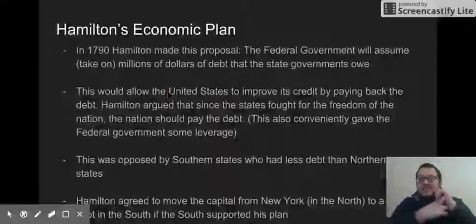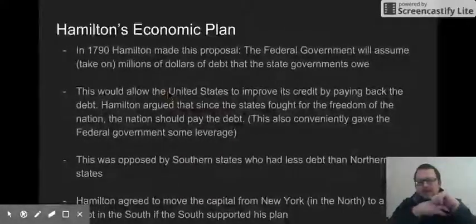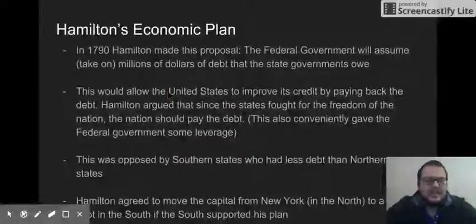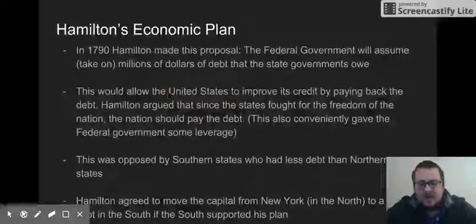Well, Hamilton makes a deal with them. Specifically, he makes a deal with Jefferson and Madison, who are the leaders for this southern group. And he says, hey, we'll move the capital from New York City in the north. We'll move it to a new place in the south if the South supports my plan. So we'll move the capital from New York, which is in the north, to somewhere else in the South if the South supports the plan.